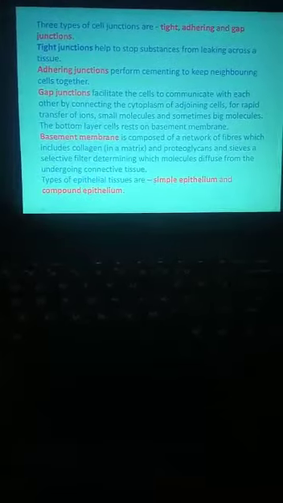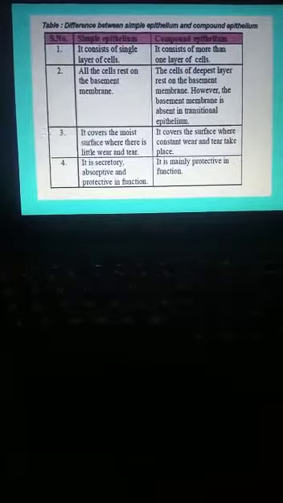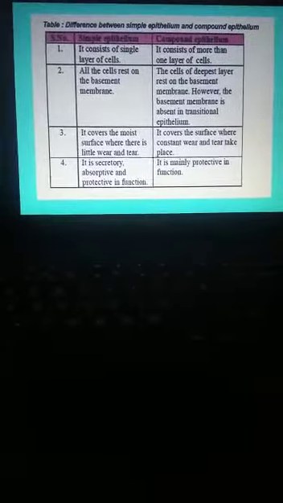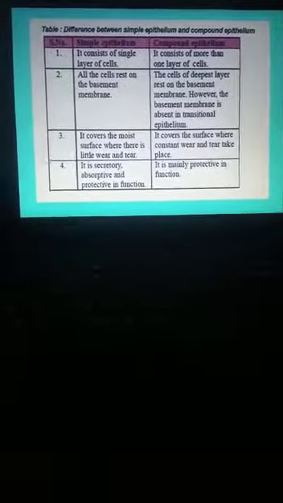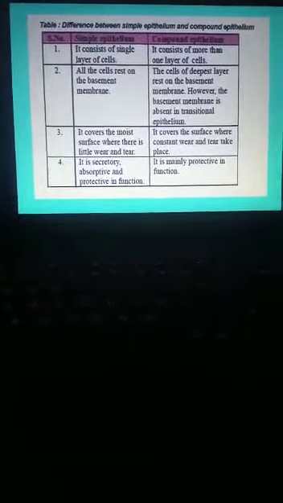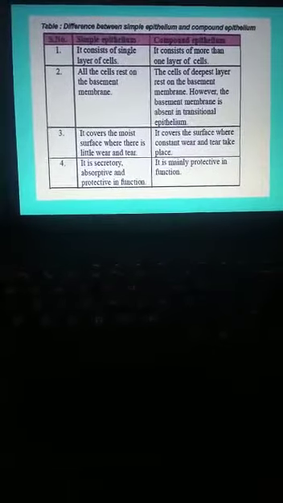Okay, then what are the types of epithelial tissue? Simple and compound epithelium. See the difference between simple and compound epithelium. First, simple epithelium consists of a single layer of cells. Here it is more than one layer of cells. In simple epithelium, all the cells rest on the basement membrane. Here, because many layers are there, only the deepest layer rests on the basement membrane.